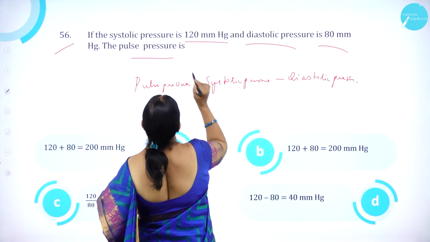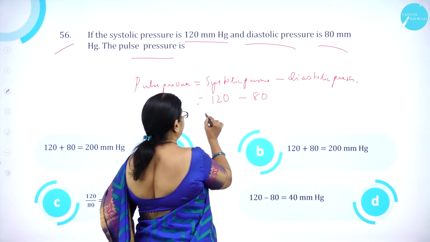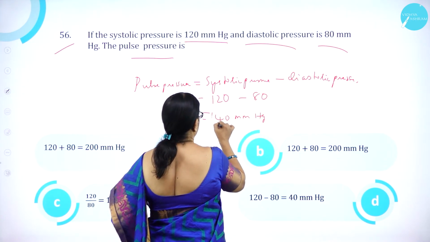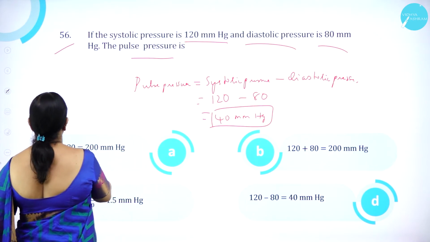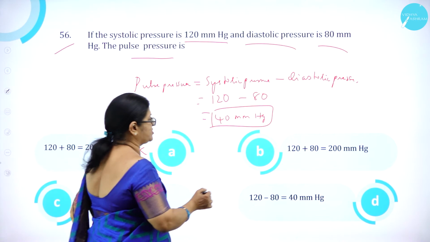So what is systolic pressure? 120. Diastolic is 80. So it is 40 mmHg. So what is the pulse pressure? 40 mmHg.